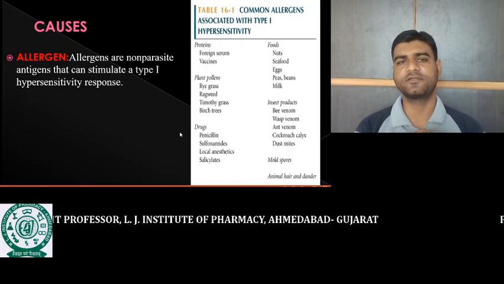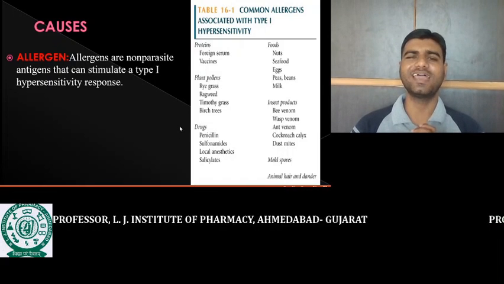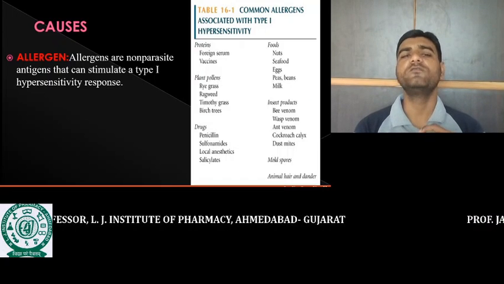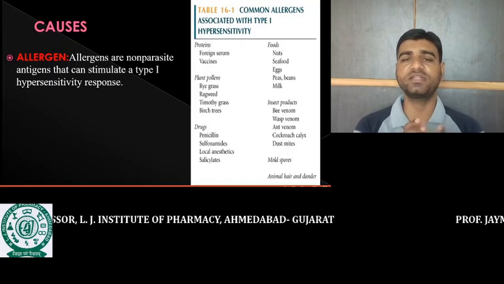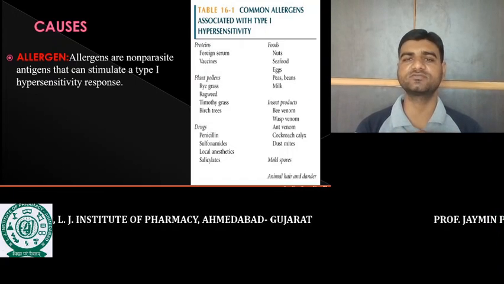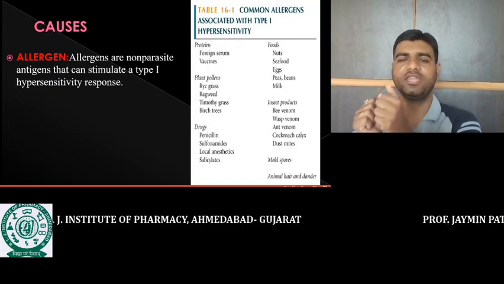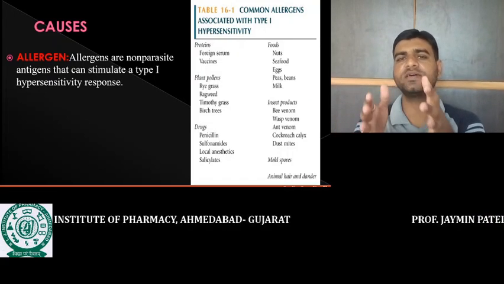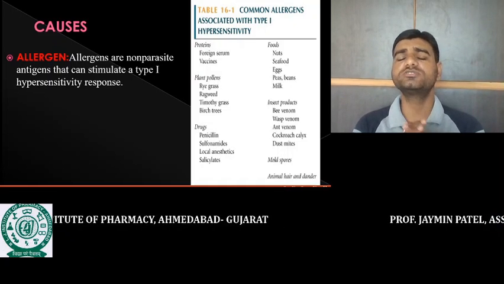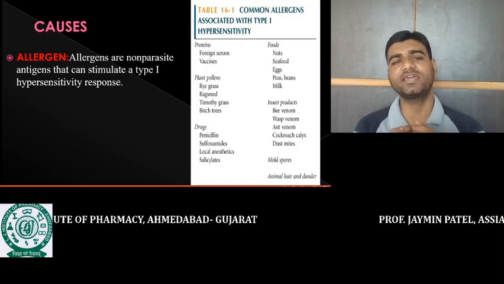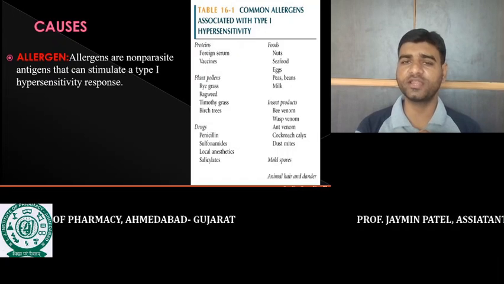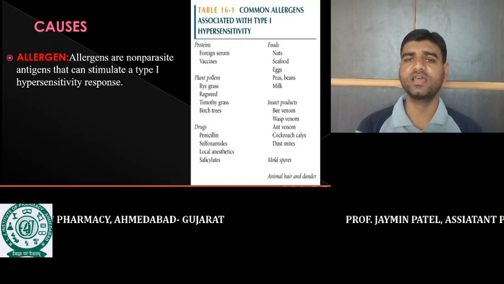Which allergens are there? If we talk about examples of allergens, sometimes foreign serum is one. We know that foreign RBCs are not suitable, but sometimes serum is also responsible for producing allergic reactions. If we collect blood from any individual, we separate the RBC and serum, and that serum is provided just to make up the blood volume. So sometimes this foreign serum also acts as an allergen. Some vaccines act as allergens. Pollen grains are there, ryegrass, ragweeds.